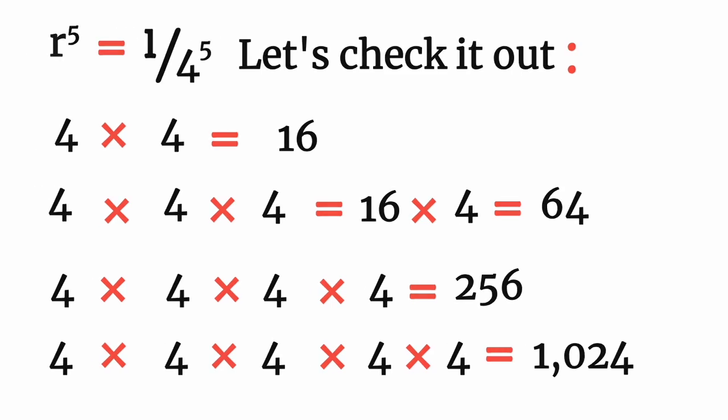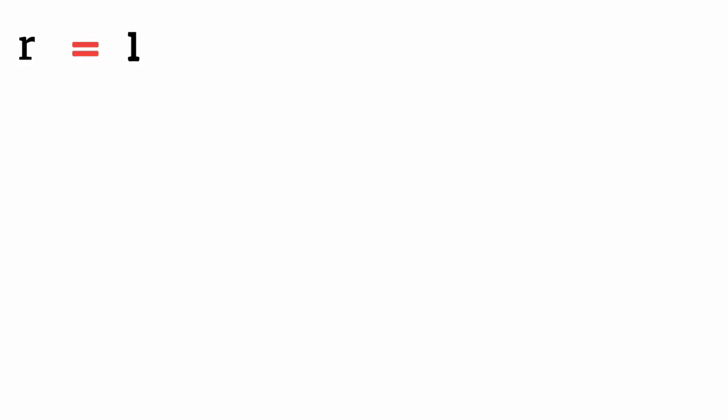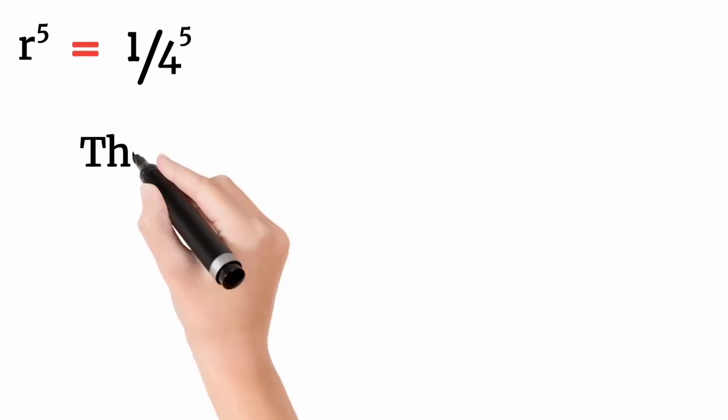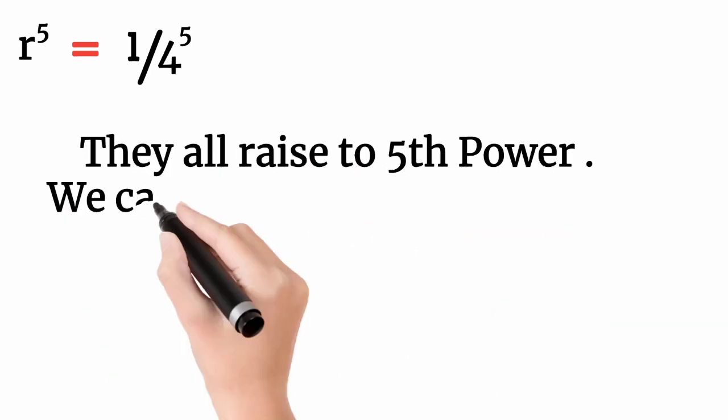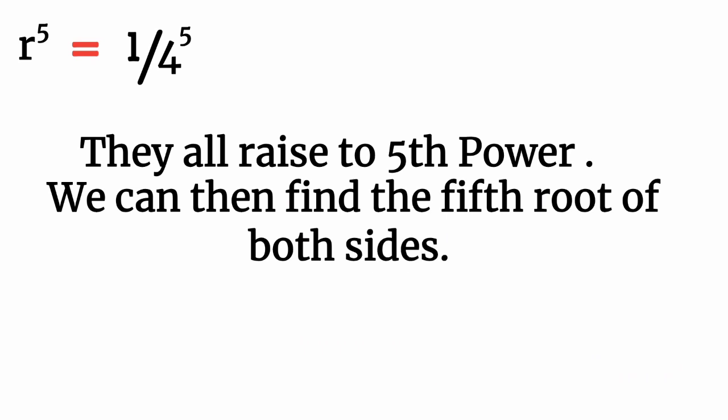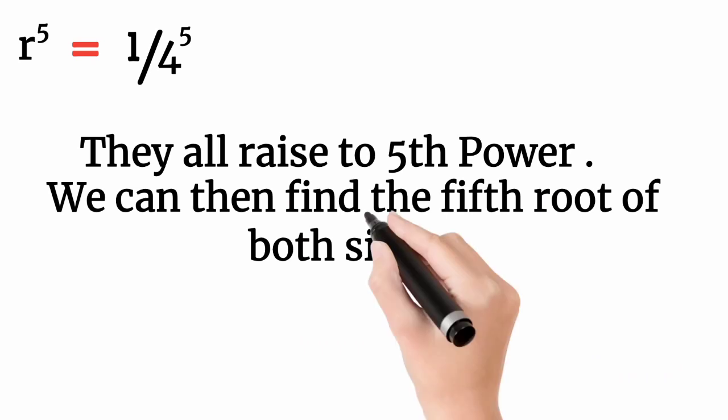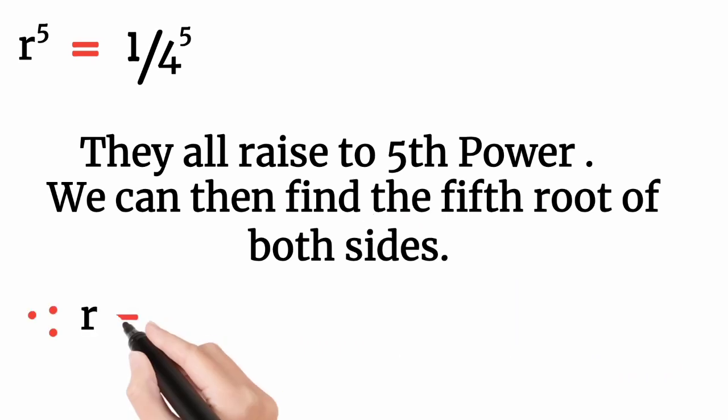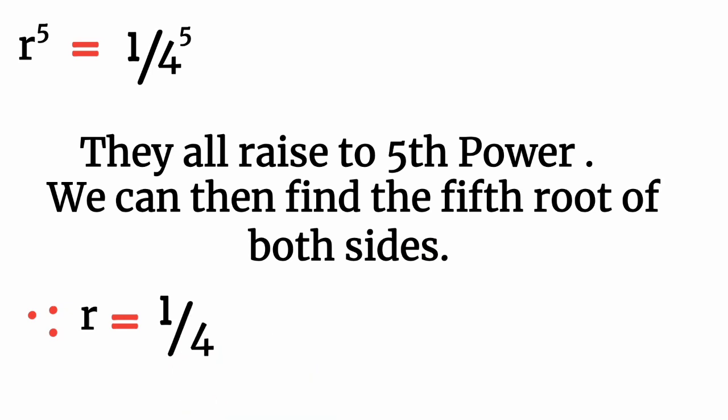Now, r raised to the power 5 is equal to 1 over 4 raised to the power 5. They are all raised to the 5th power, so we find the 5th root of both sides. Just like we would find the square root for a square, here it is the 5th root. So r raised to the power 5 cancels with the 5th root.